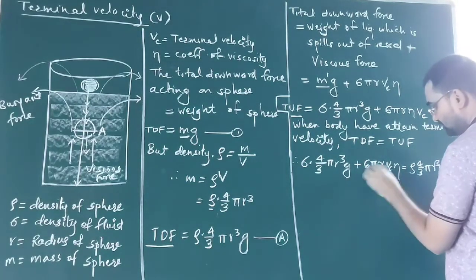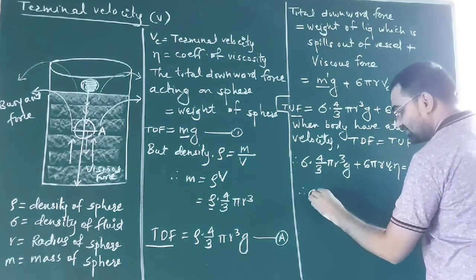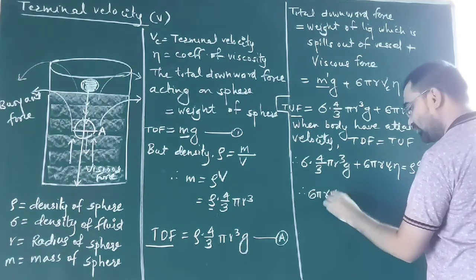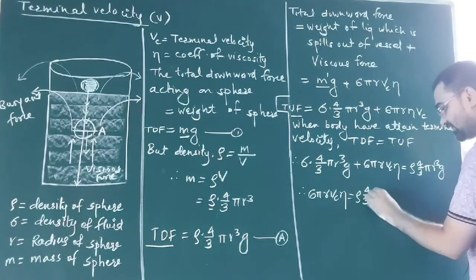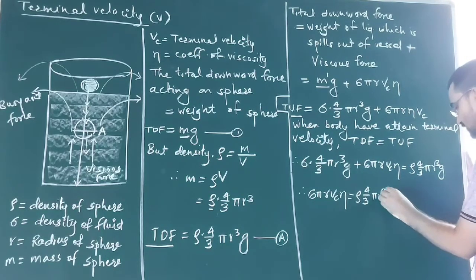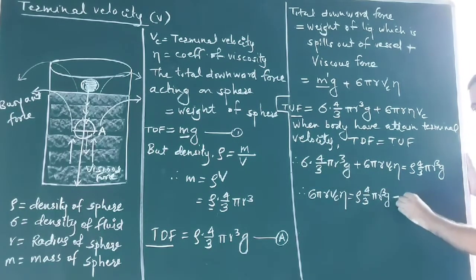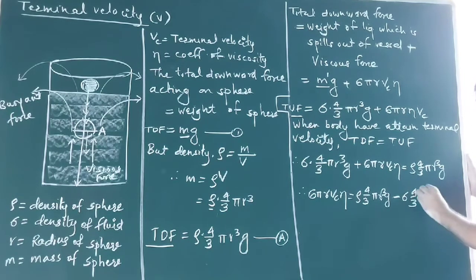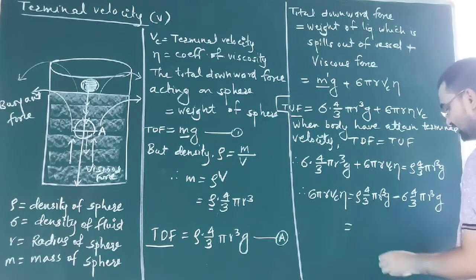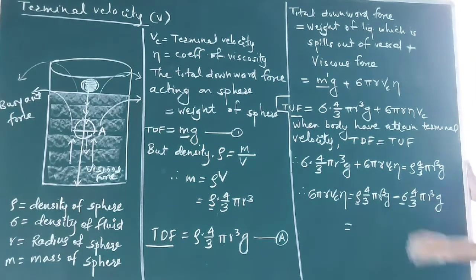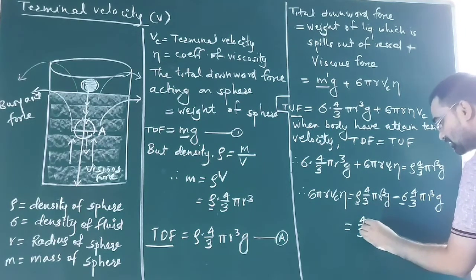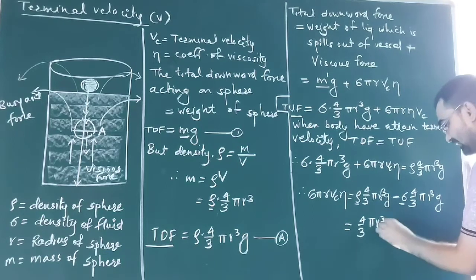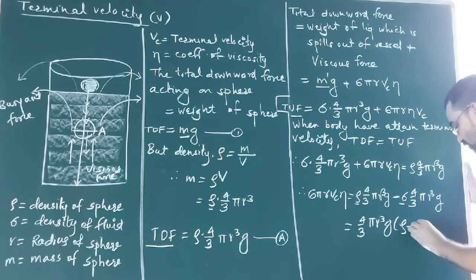Keeping these values here, I get 6 pi r Vc eta is equal to rho 4 by 3 pi r cube g minus sigma 4 by 3 pi r cube g. So you can see here only rho and sigma will remain in the bracket. So it is like 4 by 3 pi r cube g in bracket rho minus sigma.